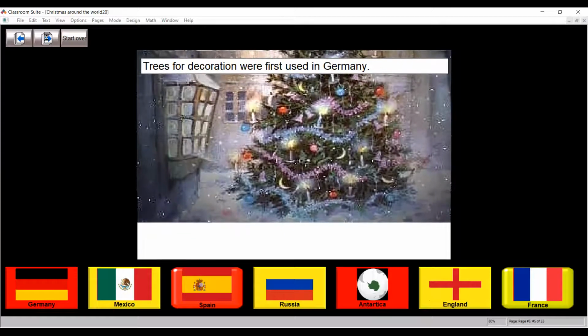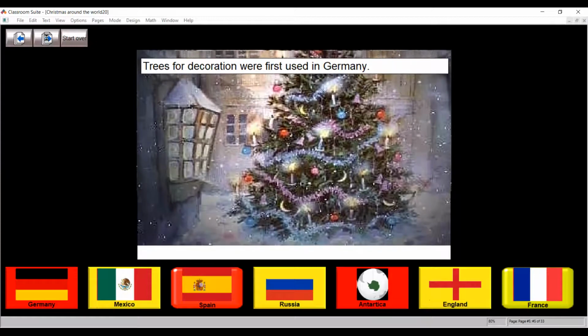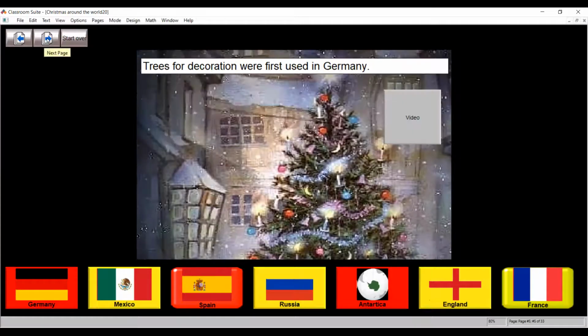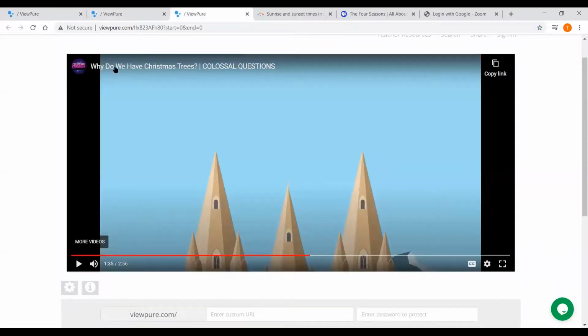You might have this at your house. You might have this in your room or in your classroom at school. It says that trees for decoration were first used in Germany. And what do trees have to do with light? Well, let's look at a video here. I have a video that talks about why we have Christmas trees, and you can watch the whole video that explains where the Christmas tree originated.